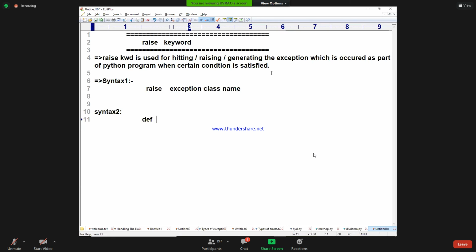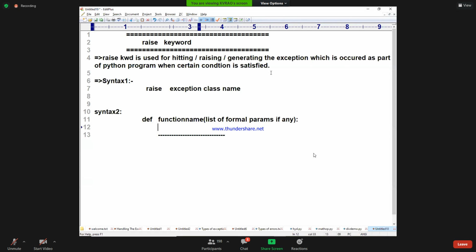def method or function name, you know already, list of formal parameters, if any. Tomorrow's class, a beautiful case study I am going to explain. Some statements may be there.